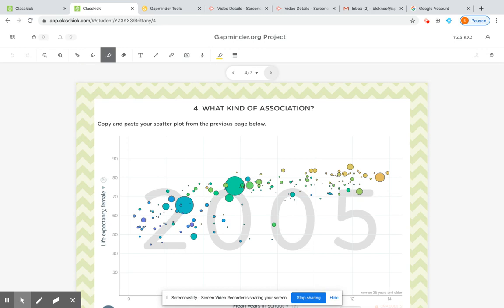When I look at this association, it seems like a positive association to me. I see this graph slightly going up like this. And it also seems like a linear association to me because I can draw a line that best approximates that data. It seems like a moderate association because the points aren't right on the line. They're all over the place, but they're definitely going up in a moderate linear way.